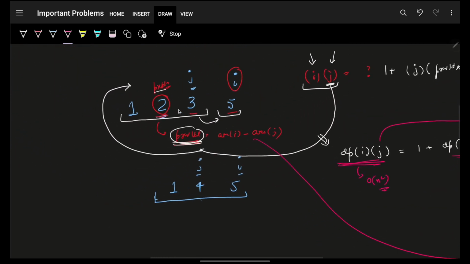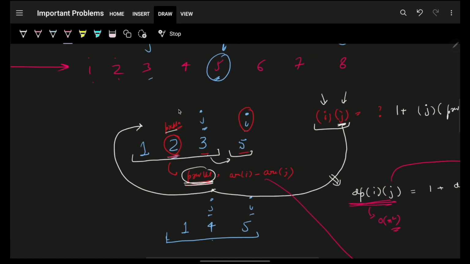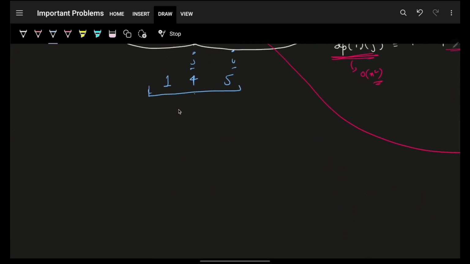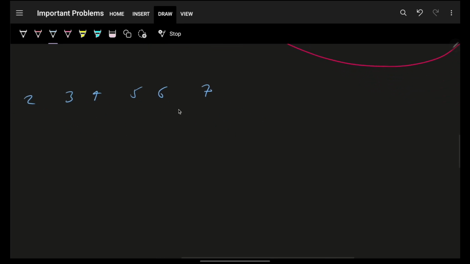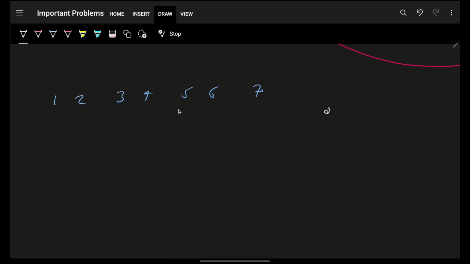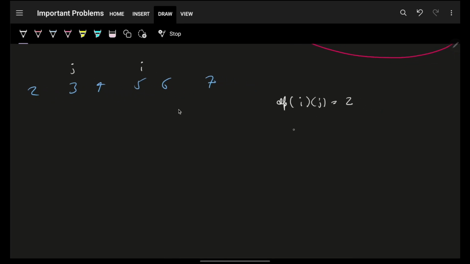Cool. Let's see how we will write the code for it. Firstly, I will initialize my DP, obviously. In the very beginning itself, any ij pair is valid, so any ij pair will be initialized with the value of 2. That's one thing. So I will initialize my dp with a value of 2.